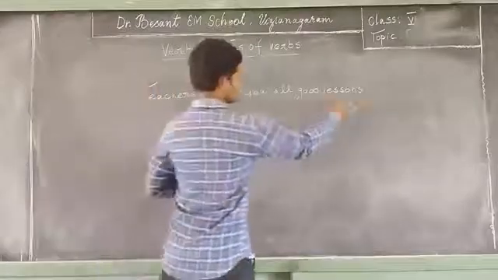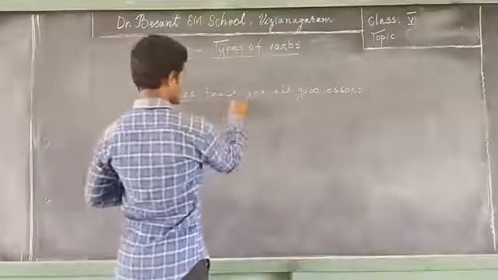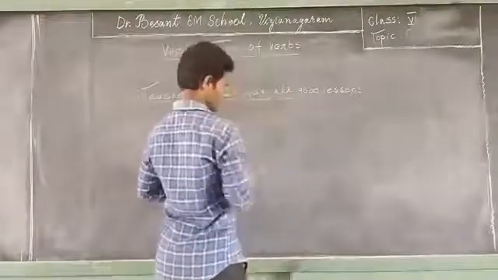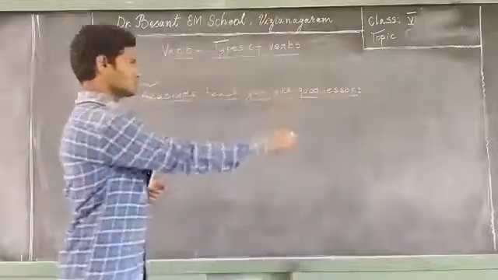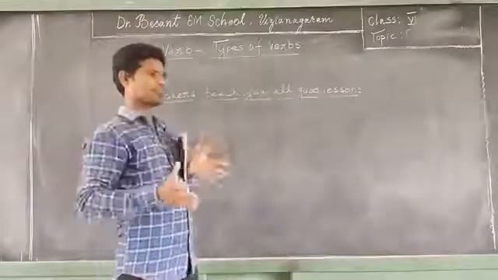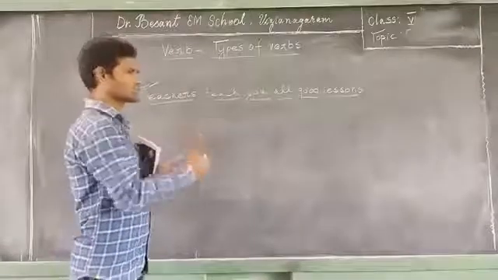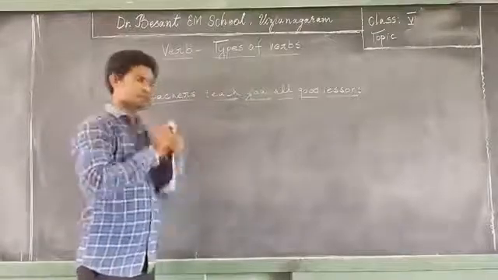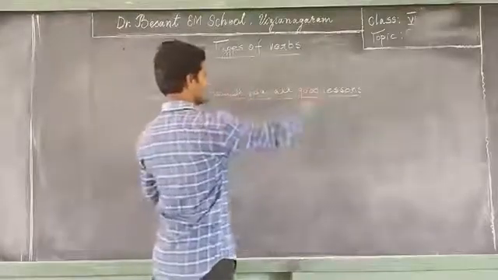Now in this sentence we have teachers, one word, teach, one word, you, one word, all, one word, good, one word, lessons, one word. So it's a combination of many words, but it completes the whole thought. This expression conveys a beautiful, whole thought. This is what you call a complete sentence, and it has subject, verb, and object.